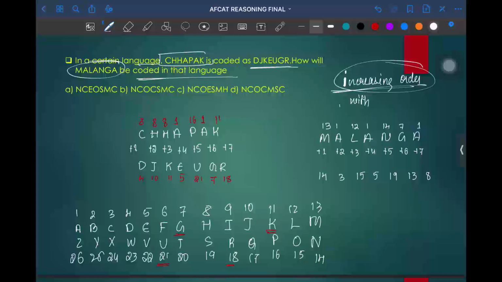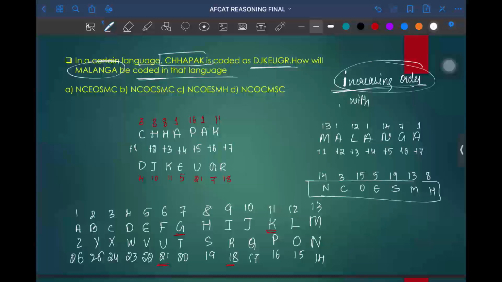Okay. So what will be the letter which is positioned with 14? It will be N. For 3, it will be C. For 15, it will be O. And for 5, it will be E. For 19, it is S. 13, it is M. And for 8, it is H. So what will be the answer?